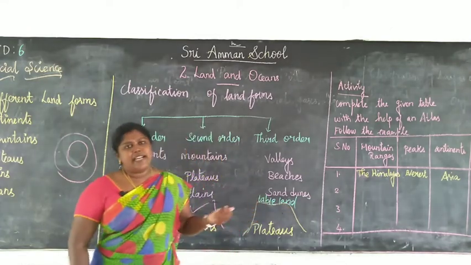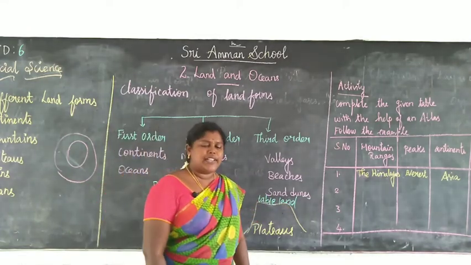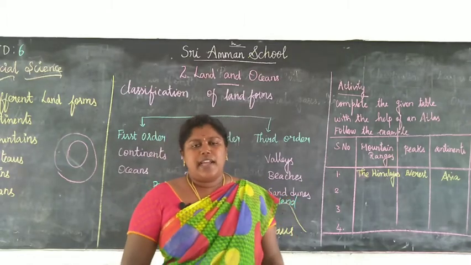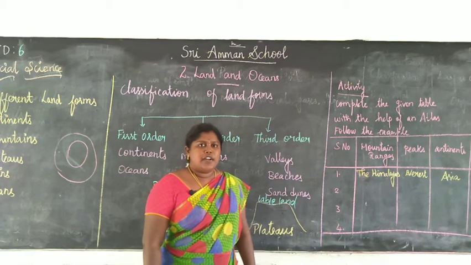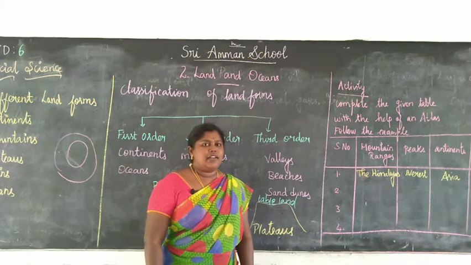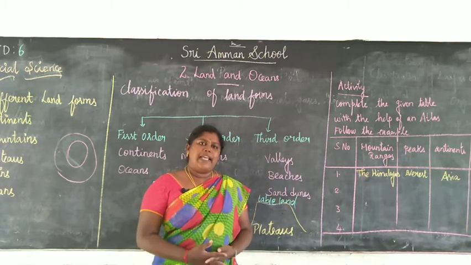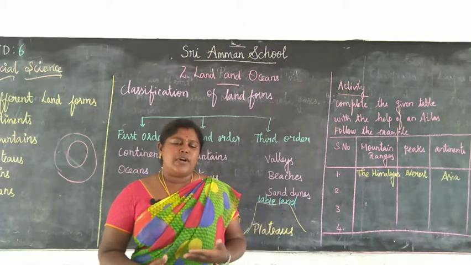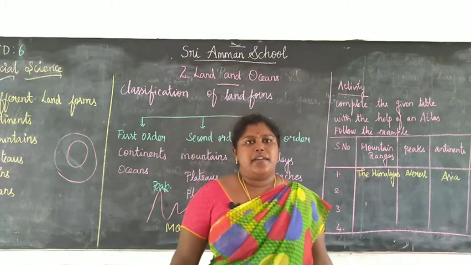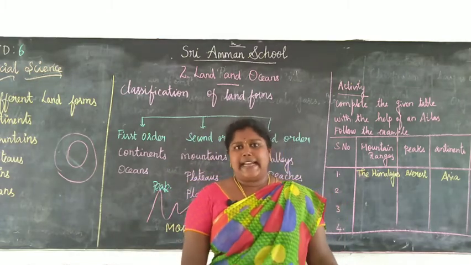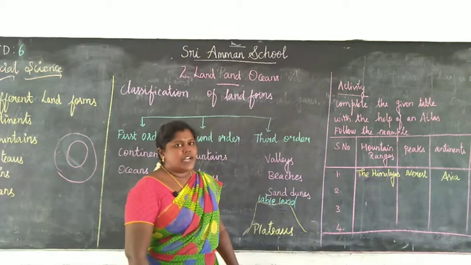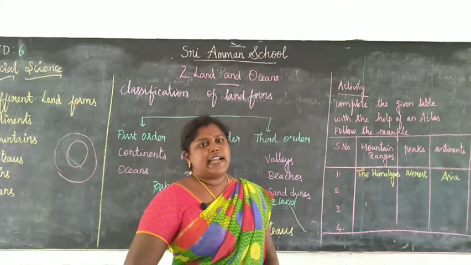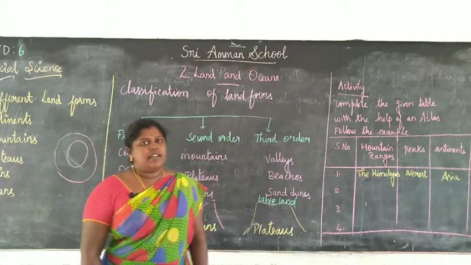Plateau. The Tibetan plateau is the highest plateau in the world and hence it is known as the roof of the world. In India, the Chotanagpur plateau is one of the important plateaus. Plateaus are generally rich in minerals, hence the people living near the plateaus mainly do mining activity. In India, the Chotanagpur plateau is rich in minerals. And in South India, the Deccan plateau is the most important plateau.